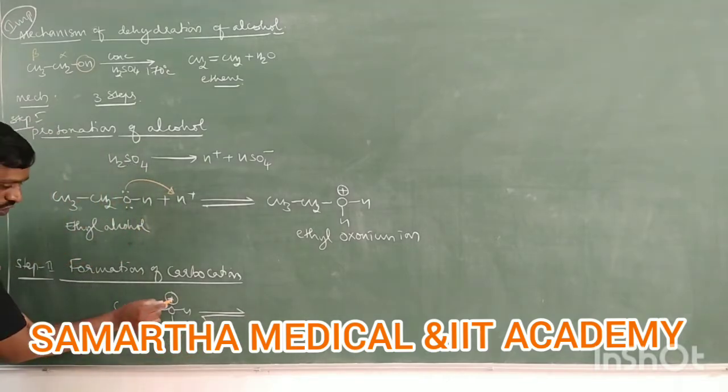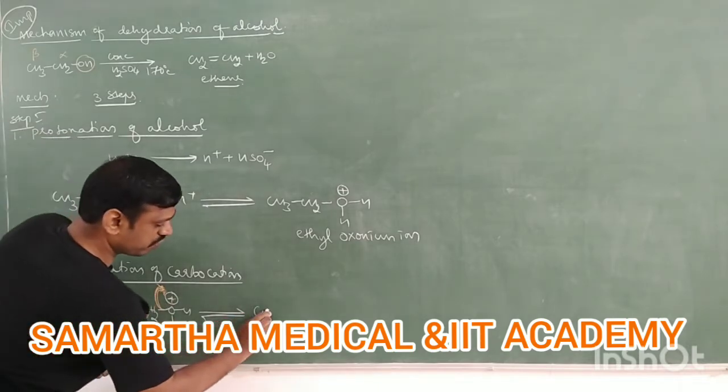How? This oxygen is carrying positive charge. When oxygen carries positive charge, this is highly unstable. Therefore, what happened? This oxygen takes this bonded electron towards its side. When this bonded electron is taken by oxygen, this bond will cleave.